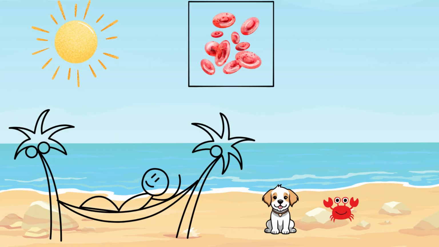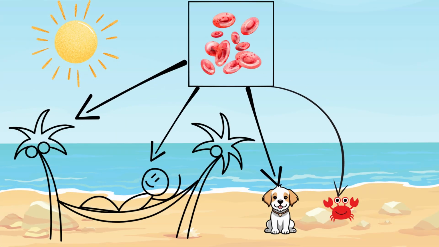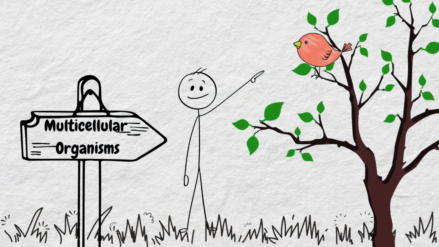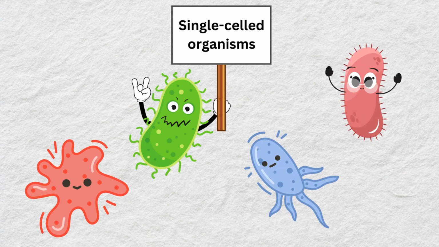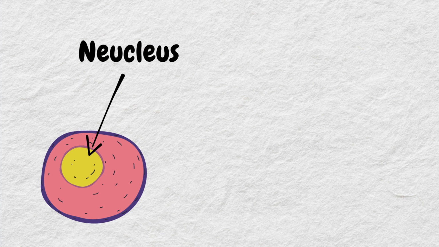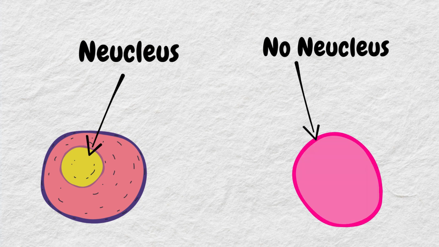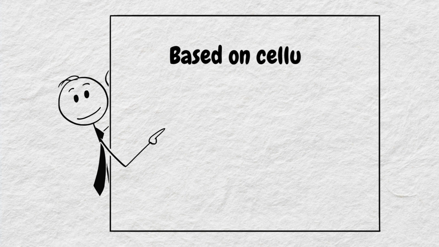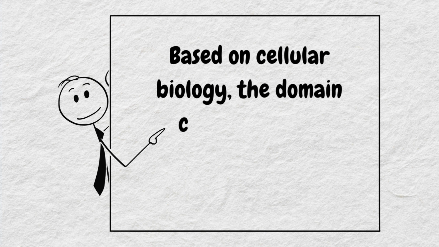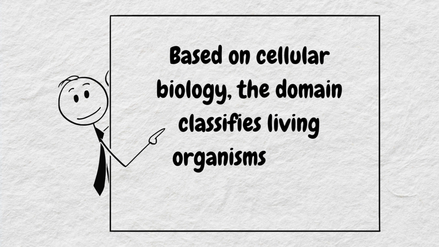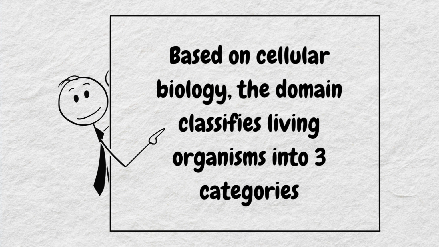All the living organisms are made of cells. Some organisms are made of multiple cells, like humans or birds, and some organisms are made of just one cell, such as different types of bacteria. Also, some types of cells contain a nucleus, whereas some types of cells do not contain any nucleus. So, based on cellular biology, the domain classifies living organisms into three following categories.